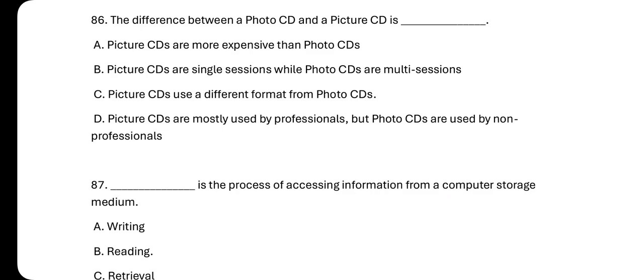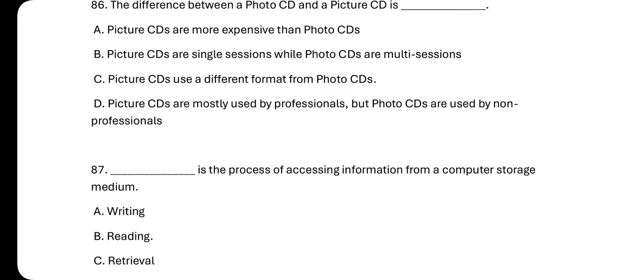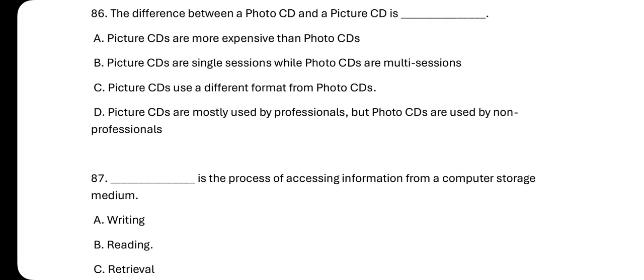C, picture CDs use a different format from photo CDs. D, picture CDs are mostly used by professionals, but photo CDs by non-professionals. The answer here is C.